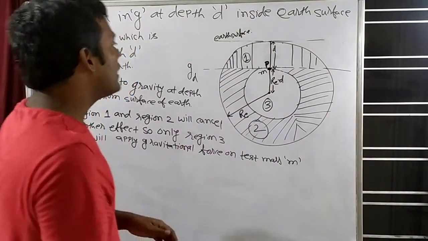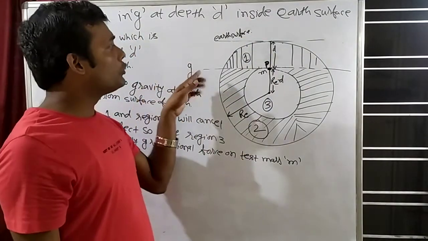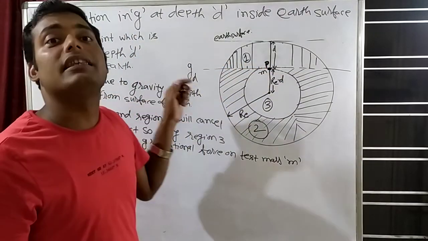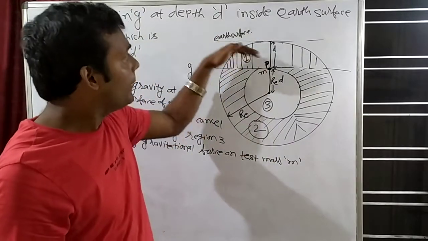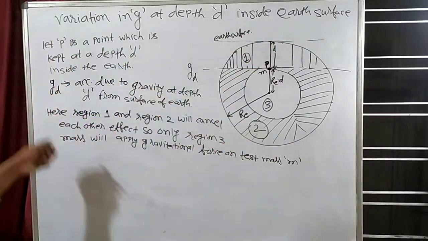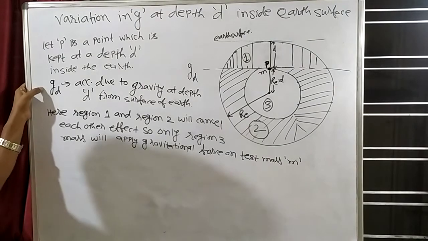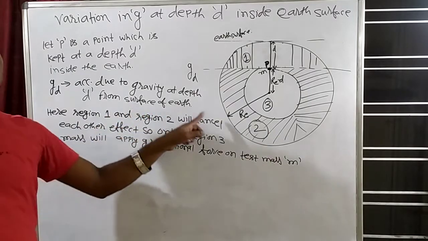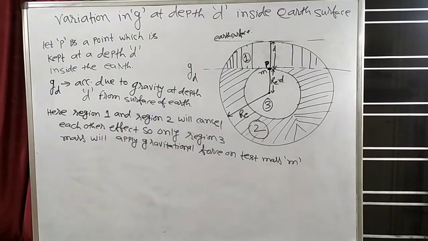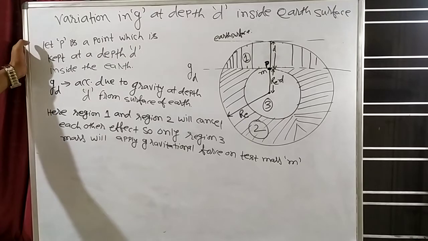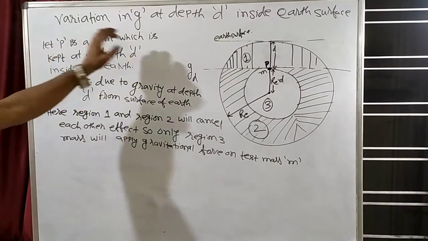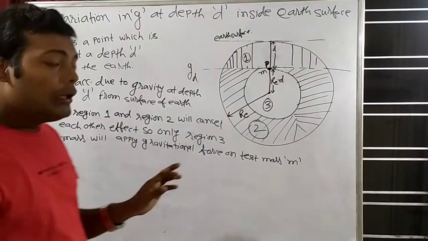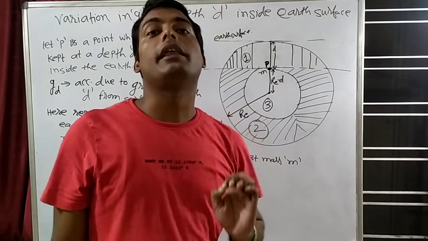This is our Earth's surface. I have assumed that acceleration due to gravity at depth d from the Earth's surface is gd. So that's why I have written here also, what is gd? gd is acceleration due to gravity at depth d from the surface of Earth. Is it clear? I have considered a point P. Let P be a point which is kept at a depth d inside the Earth. Up to this clear? Now you have to understand one very important concept.